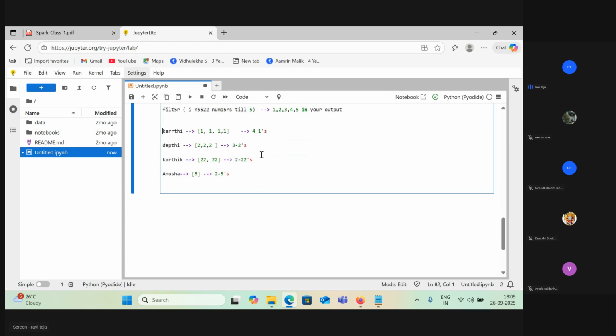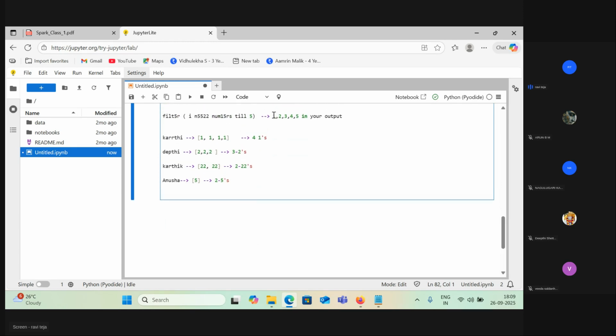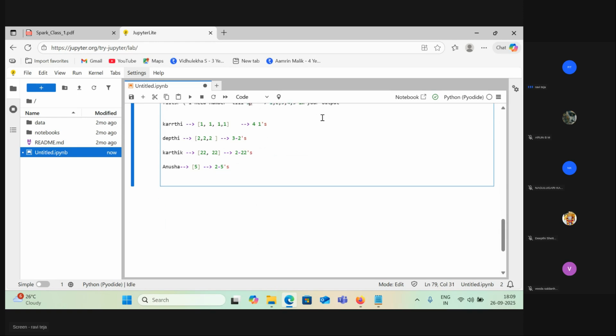Filtering on top of that: I need the output of 1, 2, 3, 4. I need numbers till 5 only. After that, if any number comes, I don't want it. Now, let's go with Karthik first. Karthik, what is the output of your partition? I need to filter the numbers and see only the numbers that are less than 5.